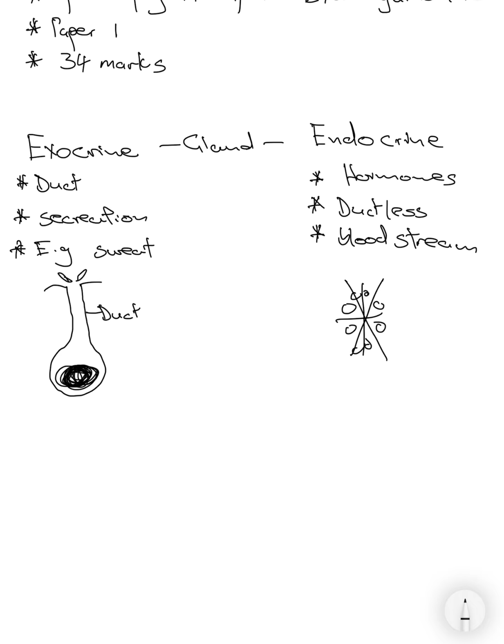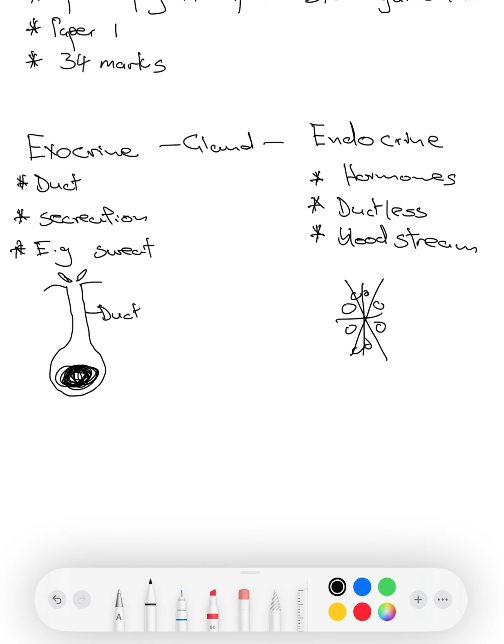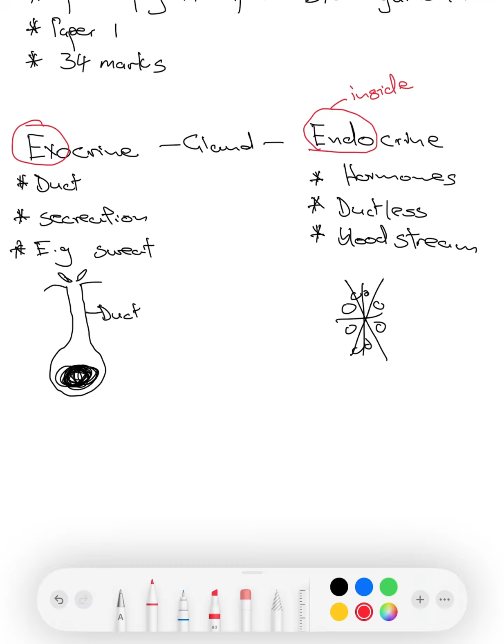So the word endo simply means inside, and exo means outside. Inside the bloodstream, outside the blood. If it's secreting inside, it's an endocrine gland.